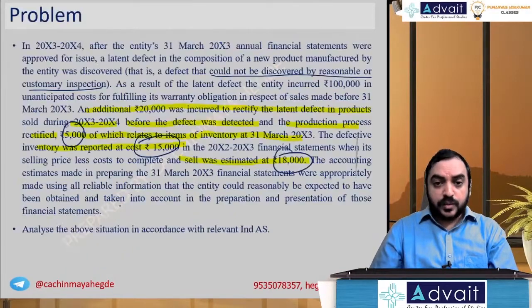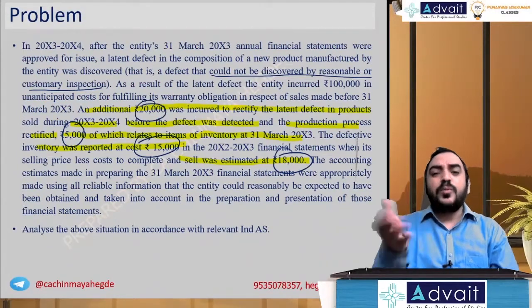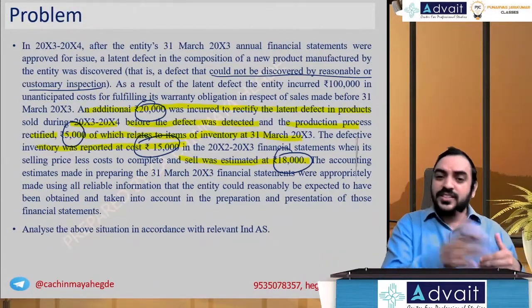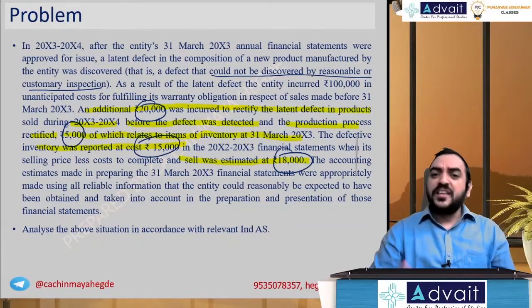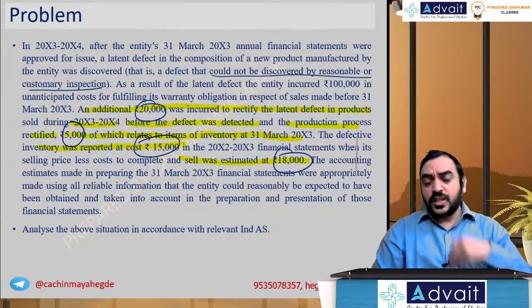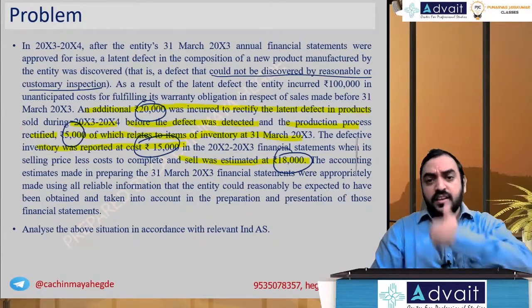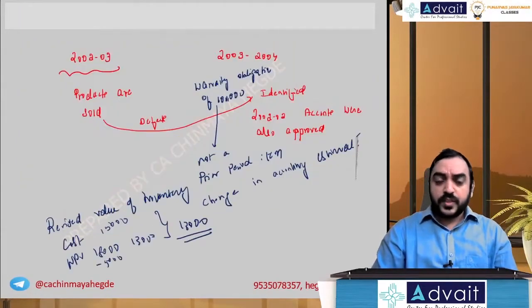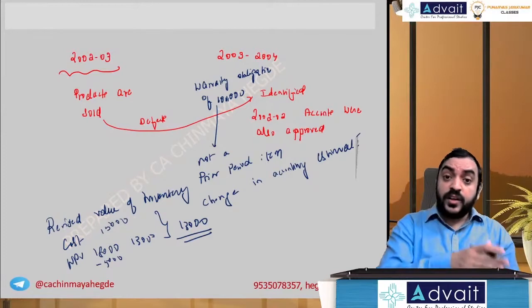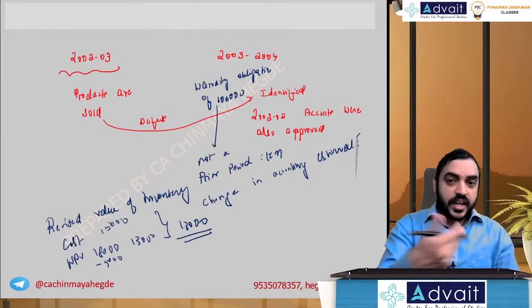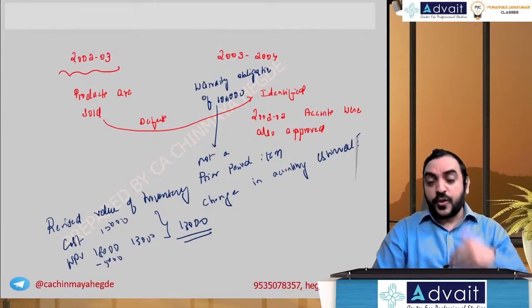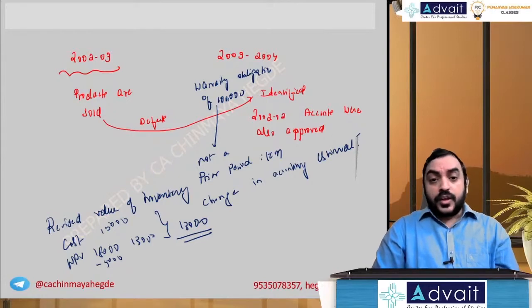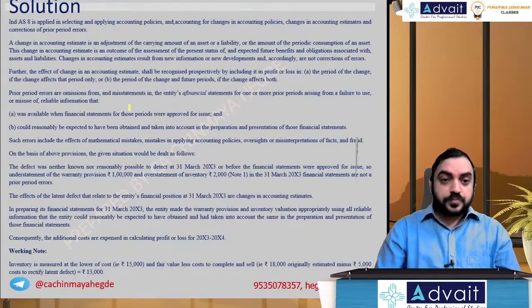And the remaining 15,000 will be relevant for the inventory. Since they are sold, that will be part of the current year cost of goods sold. If some inventory is yet to be sold in the current year, that will be part of the current year closing stock. You don't have to worry about that. So this is only regarding the inventory which was there at the beginning of the year, and now we have to rectify it. Okay, let's see what the institute tells.